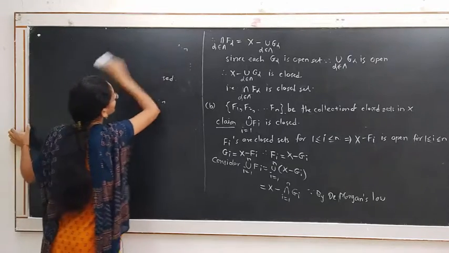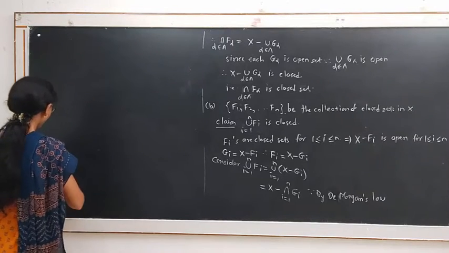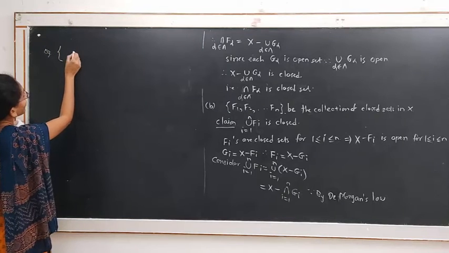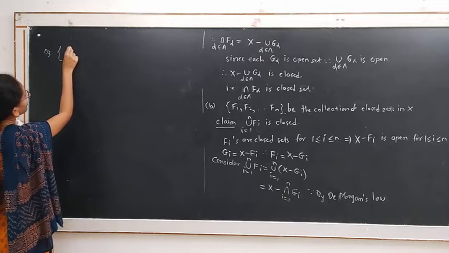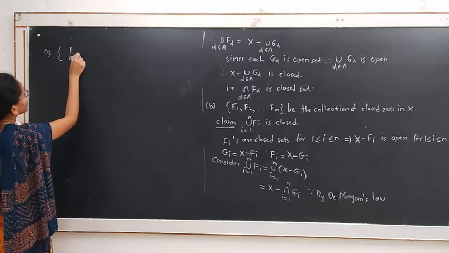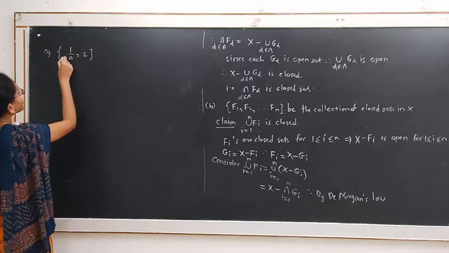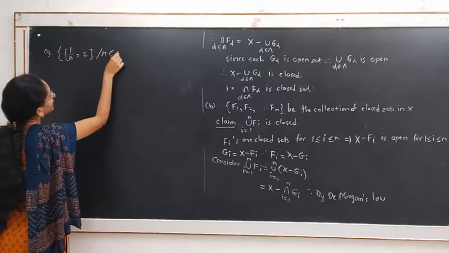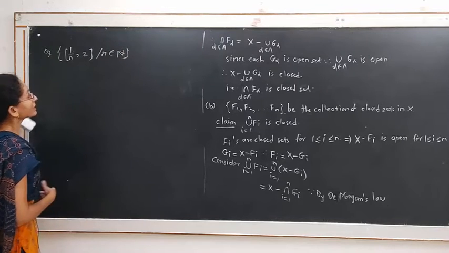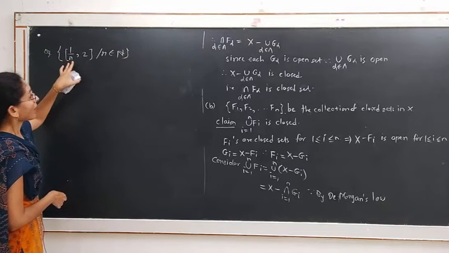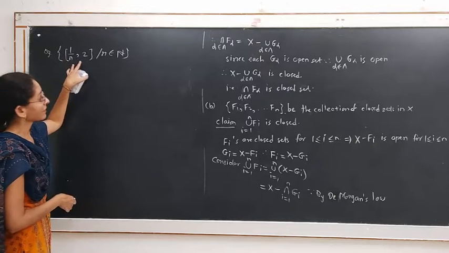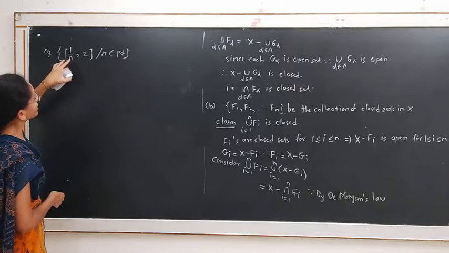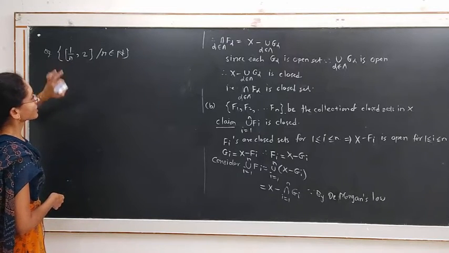For example, the set of all the elements of the type 1 upon n, 2 intervals of the type 1 upon n, 2 where n belongs to the set of natural numbers. This is the collection of a countable number of closed sets, because we know the set of natural numbers is a countable set, and this is the collection of countable number of closed sets.